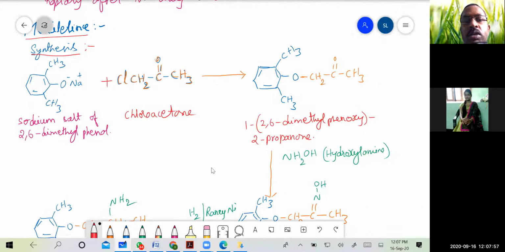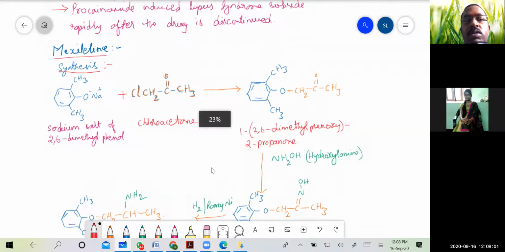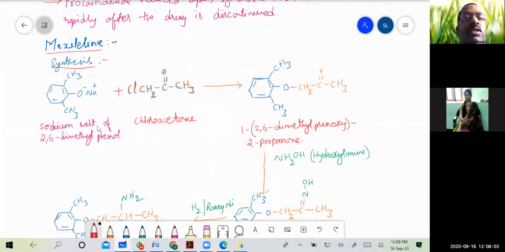Then coming to the second drug, the synthesis of mexiletine. Here the starting material for the synthesis of mexiletine is the sodium salt of 2,6-dimethyl phenol. So this is the starting material. It reacts with chloroacetone. Acetone is CH3COCH3, but when one of the hydrogens of the methyl group of acetone is replaced with chlorine, we call it chloroacetone.